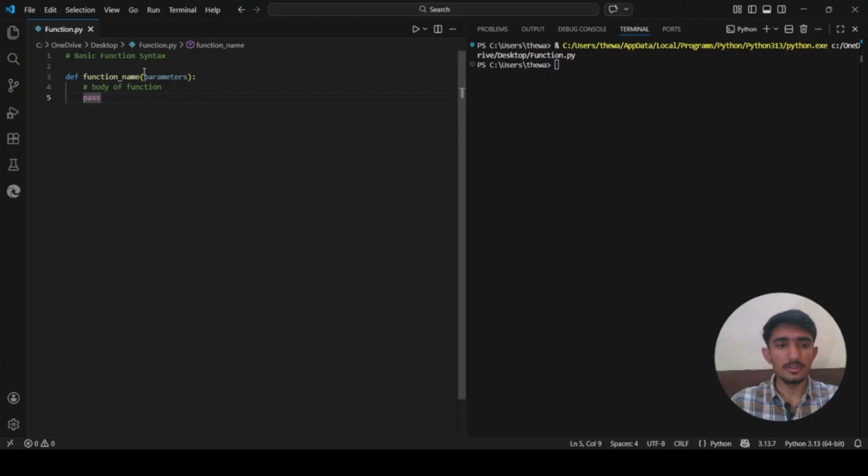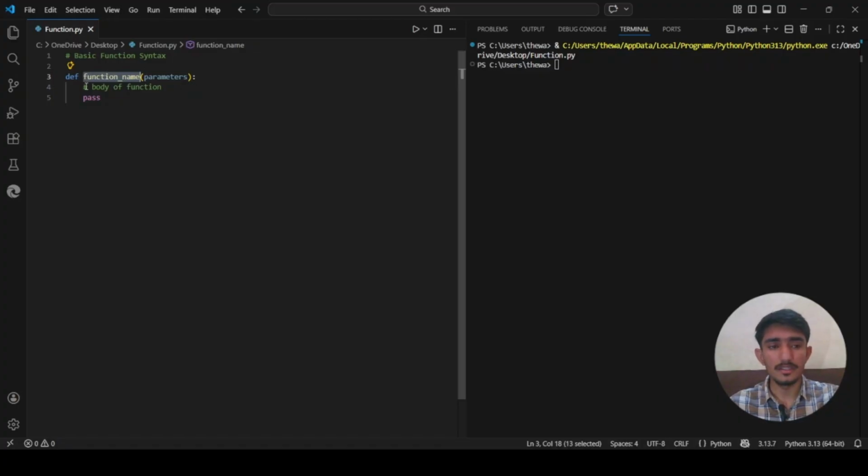Now notice a few things. This def keyword tells Python I am about to define a function. After that we give the function name. Use lowercase letters and underscores, like snake case. After that, the parentheses hold the parameters. If there are none, we still write empty parentheses. After that you see the colon. The colon at the end is mandatory. It tells Python the function body is about to begin.